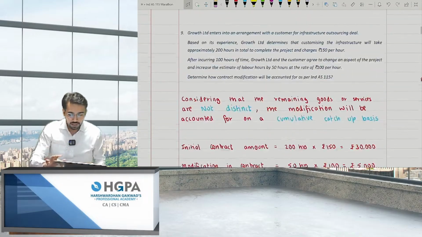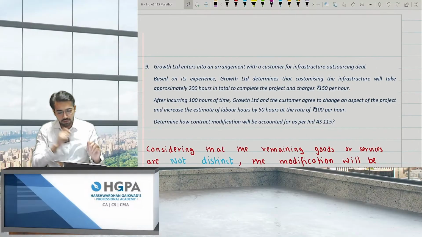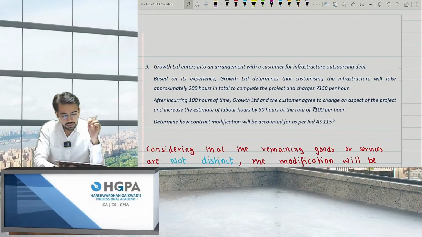Now, I have also taken one more example. Over here, question number 9 from our book. Growth Limited enters into an agreement with a customer for an infrastructure outsourcing deal.